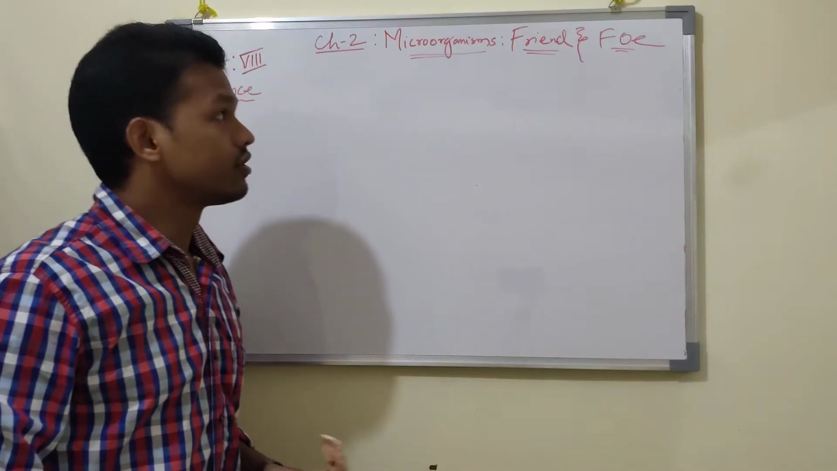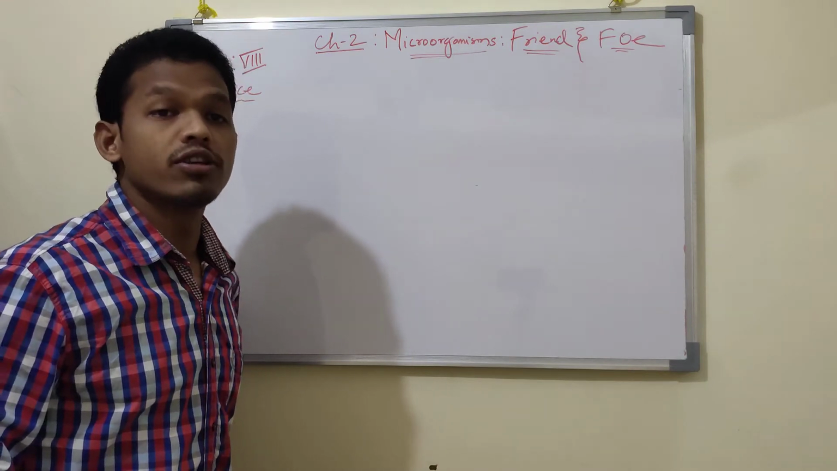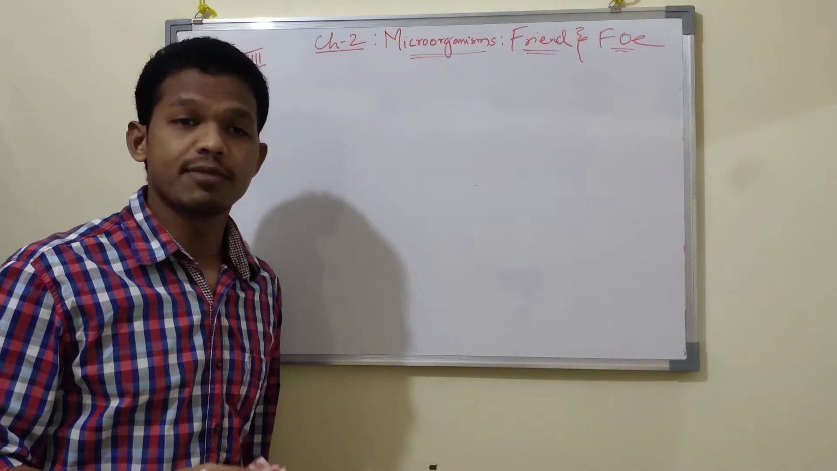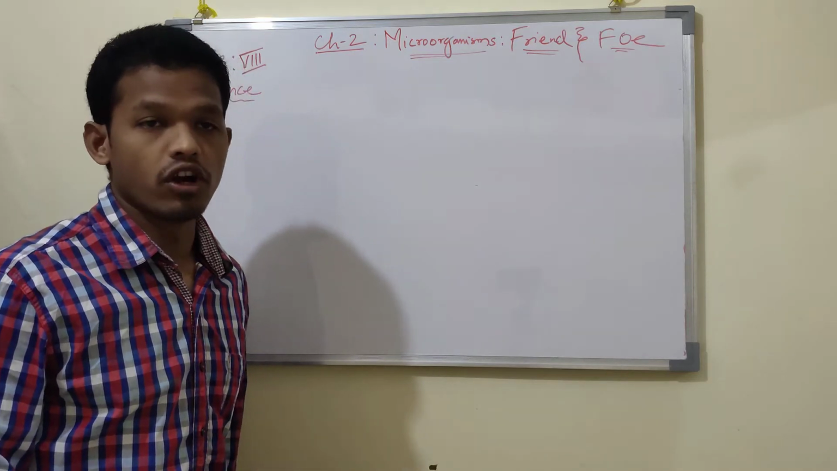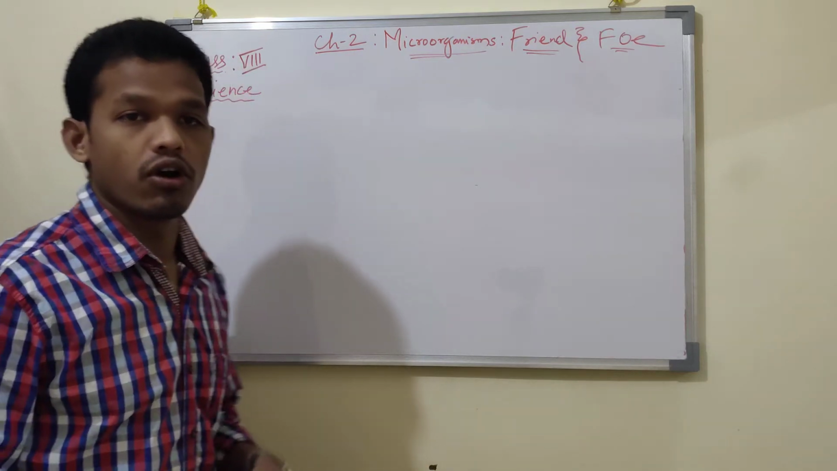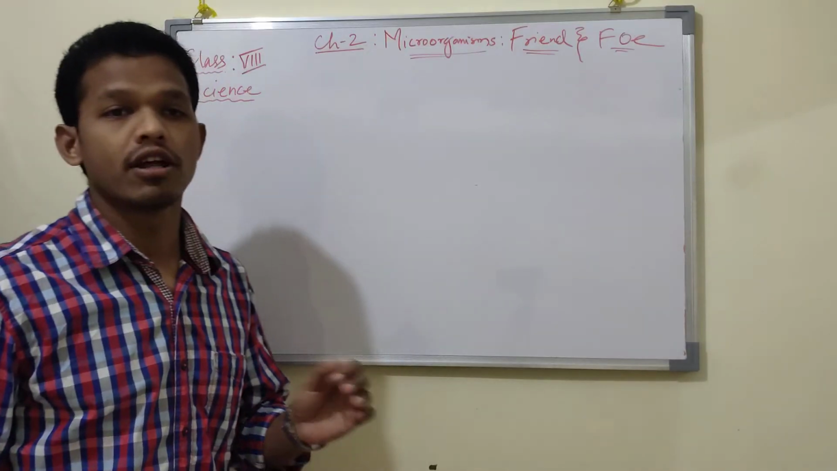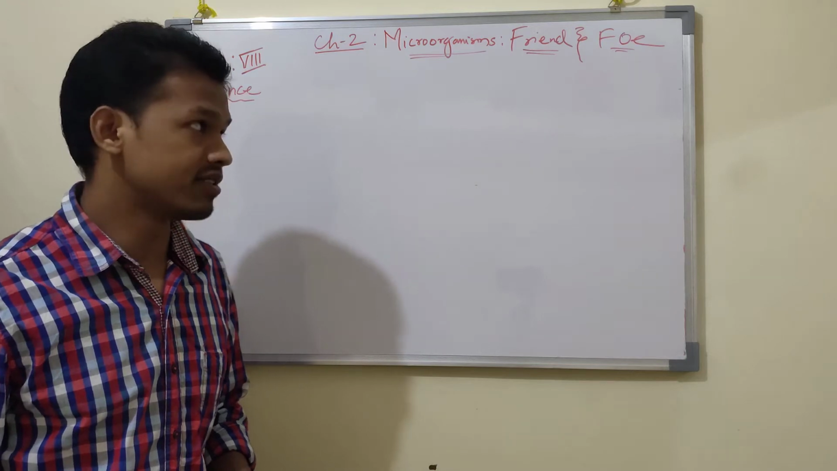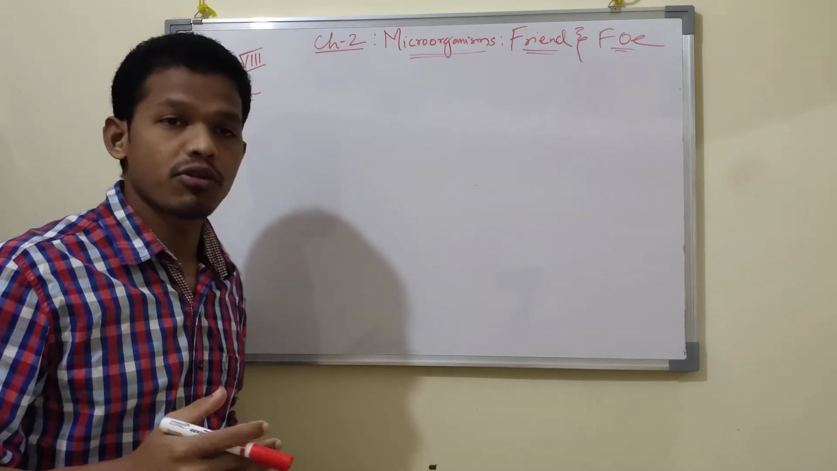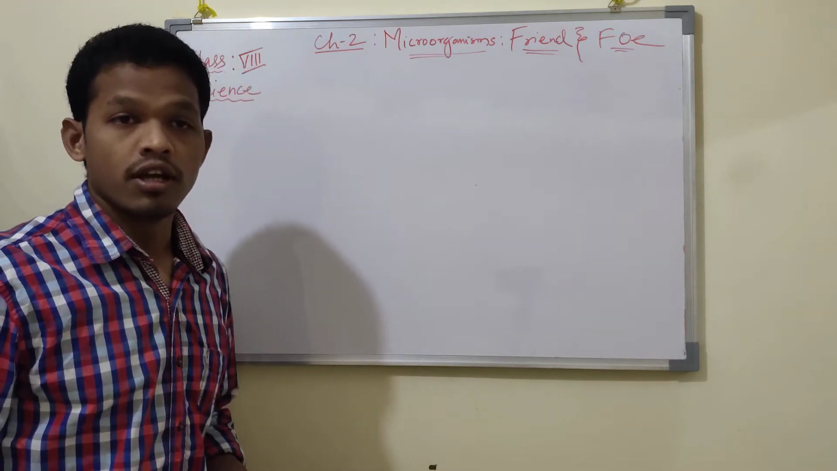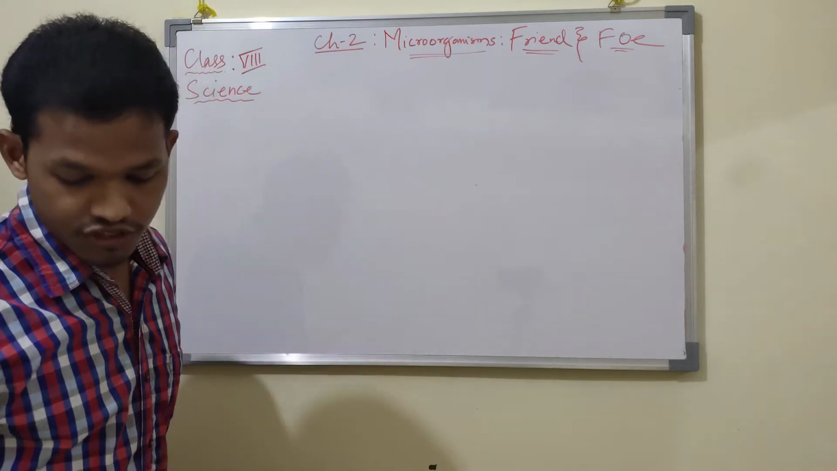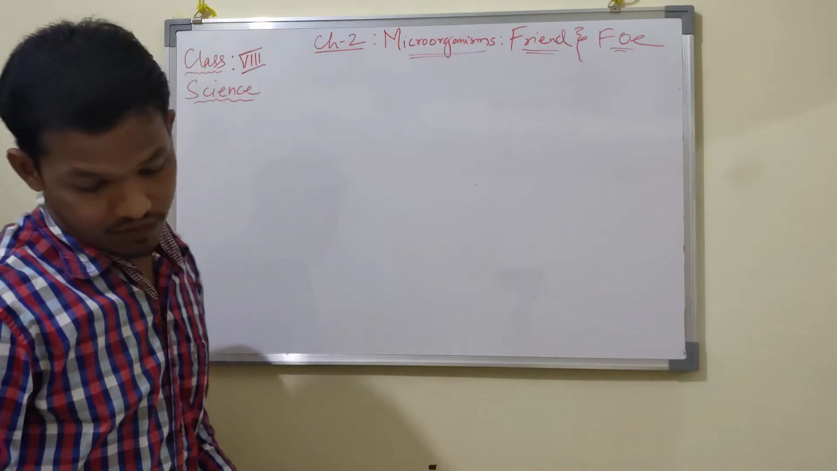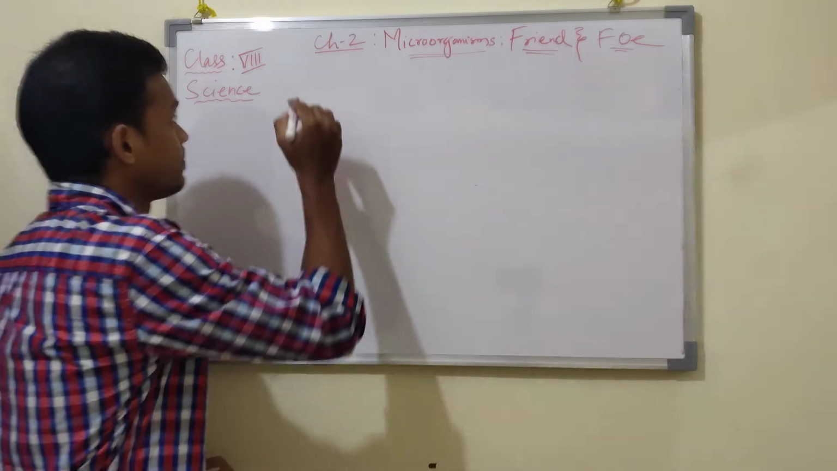Good morning, students. Today's chapter, that is chapter 2, will study some of the common diseases caused by microorganisms in plants and animals. Already in previous videos we discussed some common diseases caused by microorganisms in human beings. So today we'll study some of the common diseases caused in plants and animals by certain microorganisms. So, disease causing microorganisms in animals.